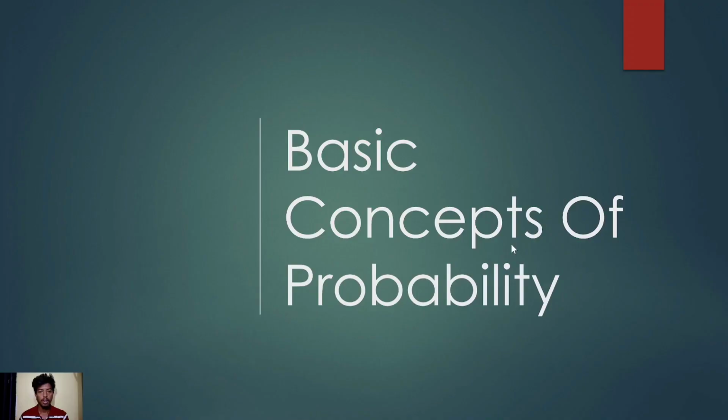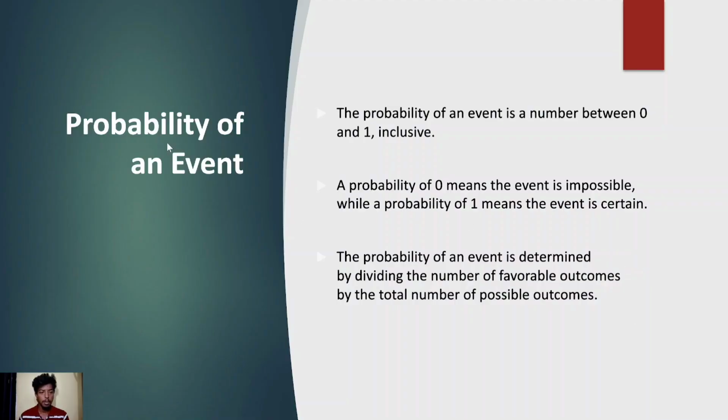So let's begin. My topic is the basic concepts of probability. Let's discuss the probability of an event. The probability of an event is a number between 0 and 1 inclusive. A probability of 0 means the event is impossible, while a probability of 1 means the event is certain.